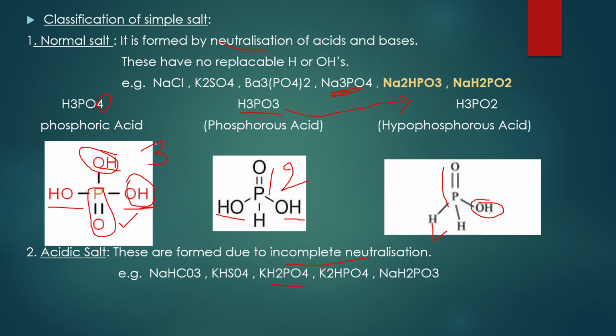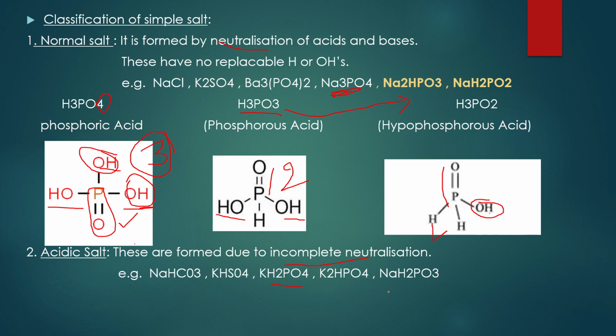In H3PO4 you are having 3 replaceable OH bonds. You can replace 3 but we replaced only 1. That means you will find fewer replaceable OH bonds in the acidic or basic salts.